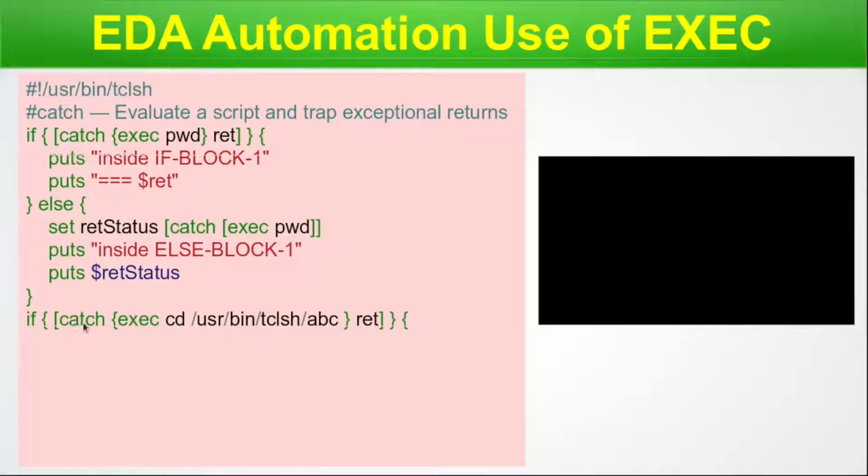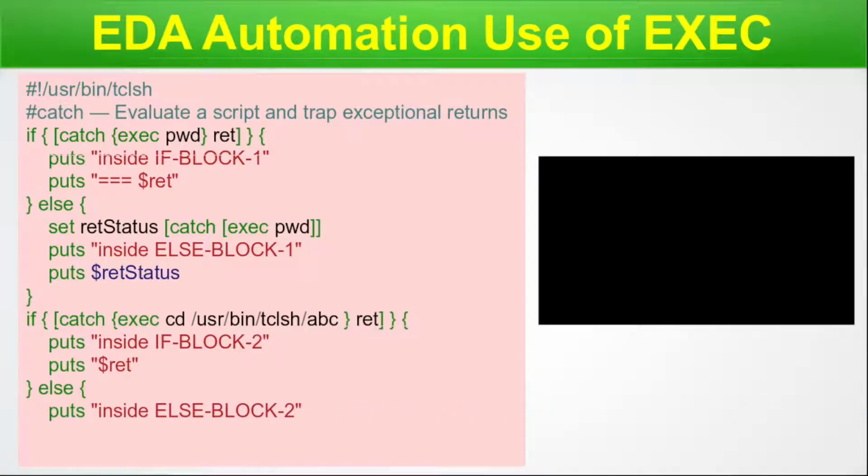In this case I am forcefully failing this execution to see what return is coming from the catch statement. So here it is very similar, here is catch, here is the execution, and here is the return. So next I print it inside if block 2. This is the second if else block, and I print the return value. I start the else, then we print inside else block 2, and we execute in a similar fashion. Here also we have set, then return status, and then catch, exec, whatever it is. And I close the else block here.